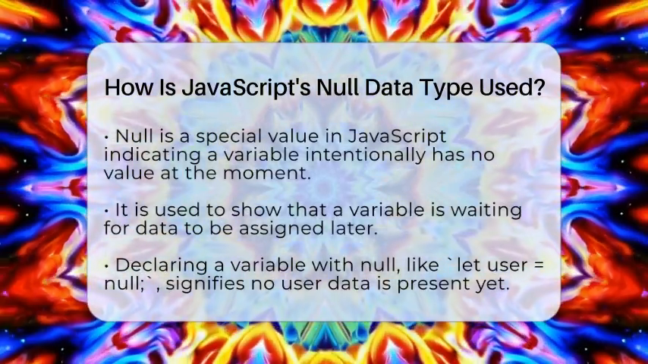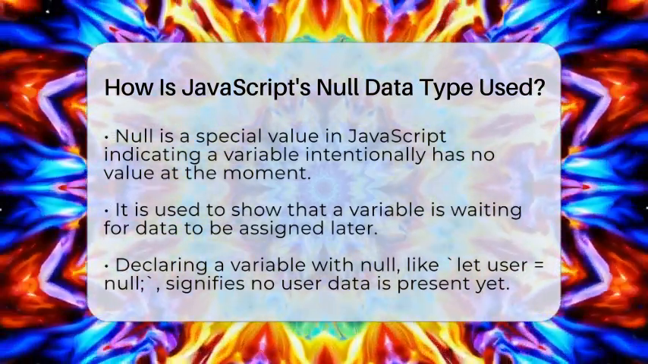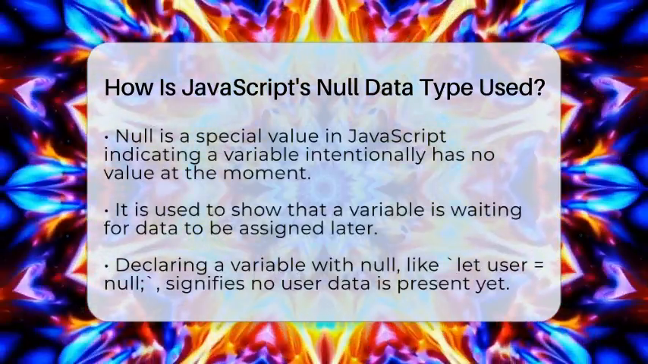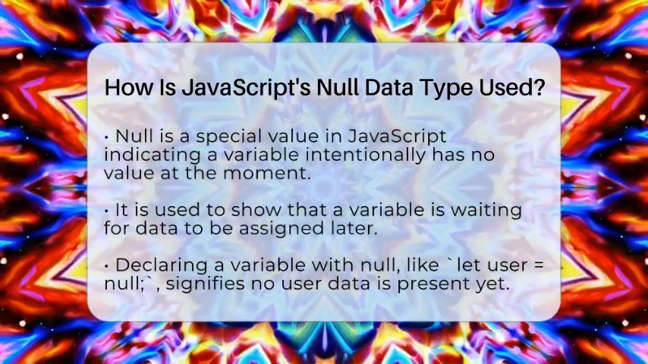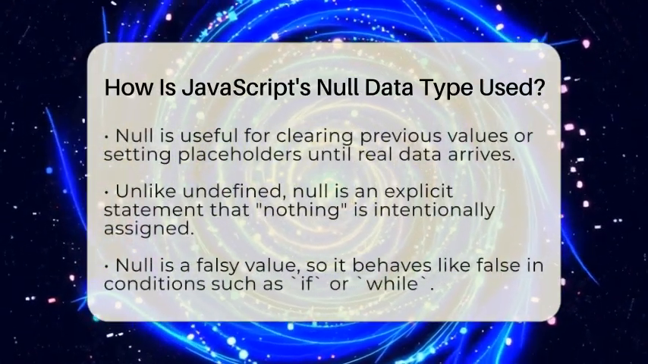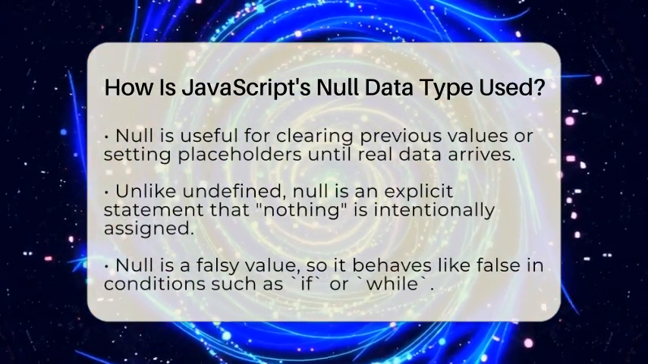When you declare a variable with let or var, you can assign null to show it's waiting for a real value later. For example, if you write let user = null, it means no user is logged in yet, but you plan to assign user details later. Null is useful when you want to clear a variable's previous value or set a placeholder until real data arrives.